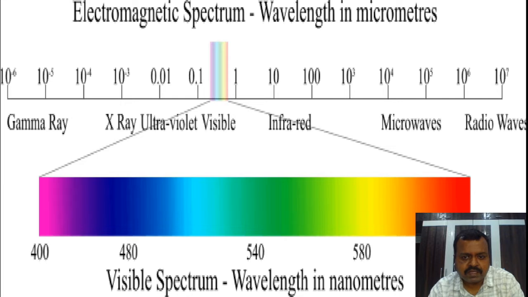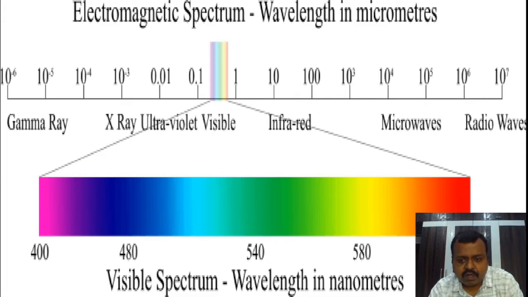From gamma radiation to radio waves, wavelength is increasing but frequency is decreasing, because frequency and wavelength have an inverse relation. So gamma radiations are radiations with high frequency and short wavelength, and radio waves are radiations with low frequency and long wavelength, because in this spectrum frequency is decreasing from left to right.